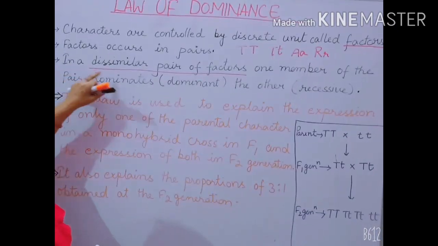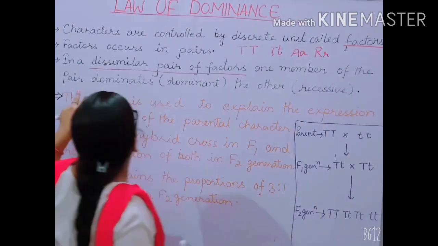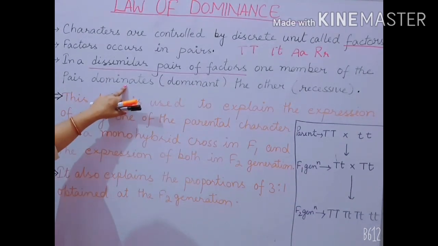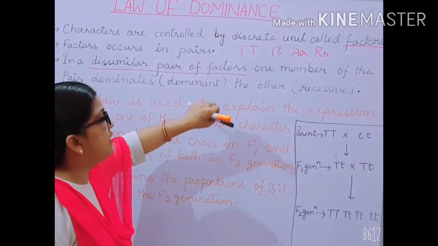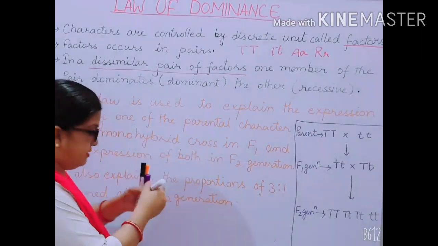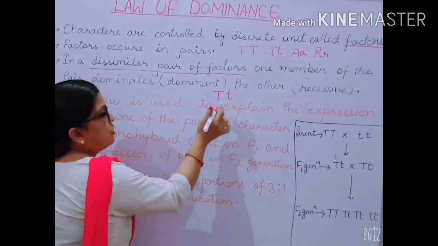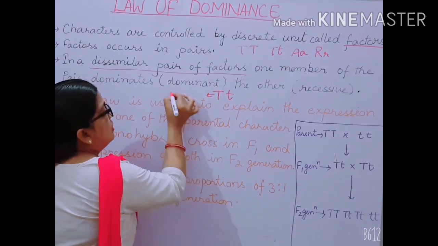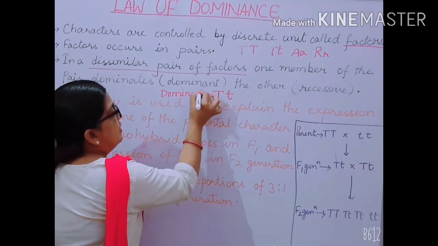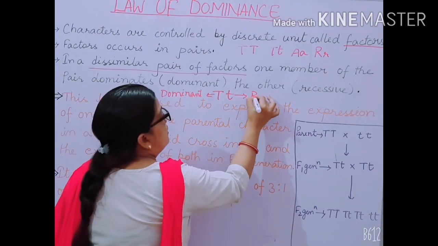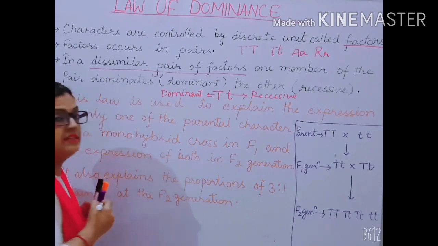In a dissimilar pair of factors, one member of the pair dominates the other, which is recessive. If I take the example of capital T and small t, capital T is dominant and small t belongs to recessive. So what is the sentence saying?